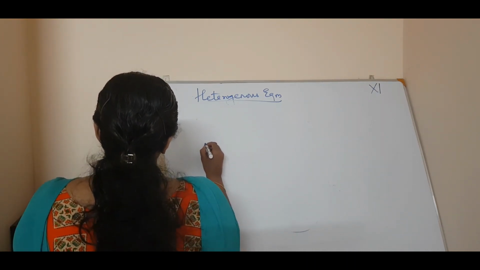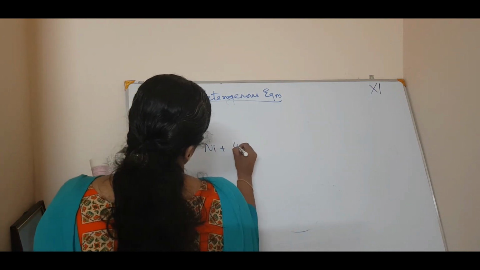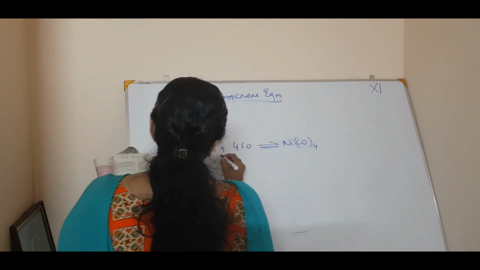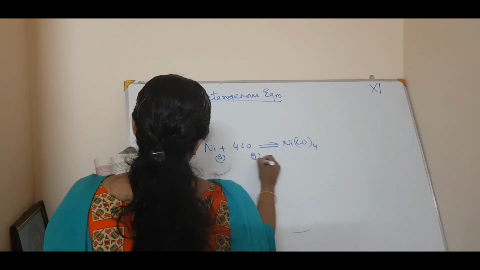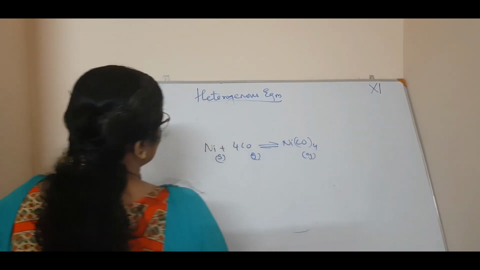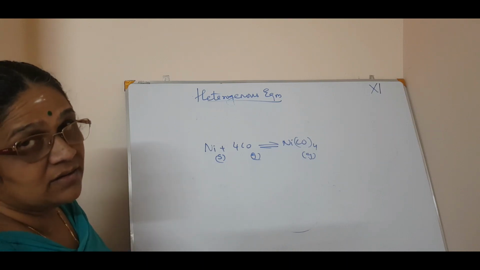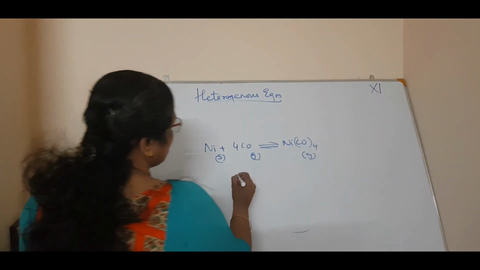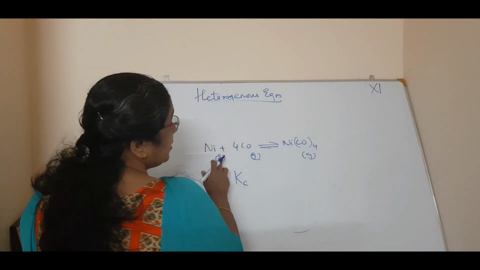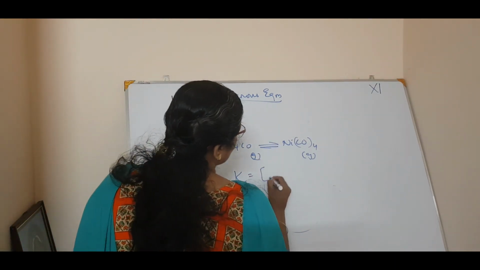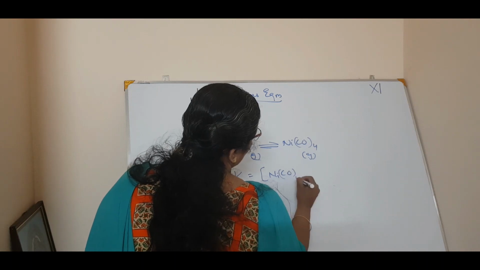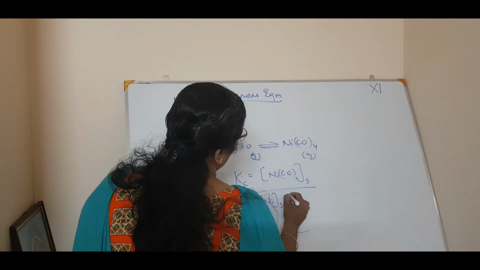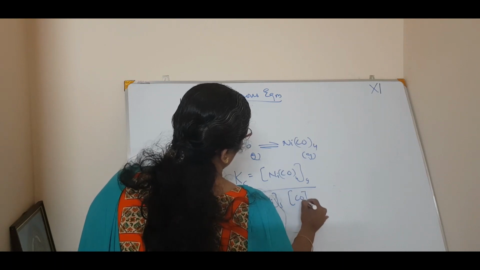For example, Ni plus 4CO in equilibrium giving Ni(CO)4. This is a solid, this is a gas, and this is again a gas. See how you will write it. A question can be asked just to write the equilibrium expression in heterogeneous equilibrium, so make sure the solid is taken as 1, that's all. So Kc is equal to the concentration of nickel carbonyl gas divided by the concentration of nickel solid into the concentration of CO raised to 4.